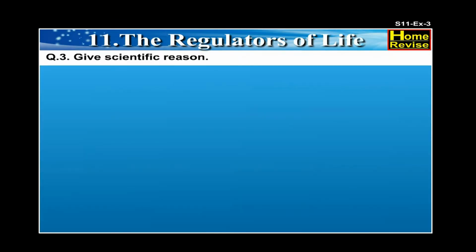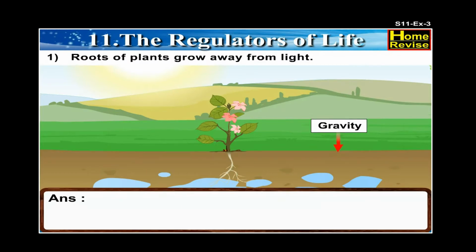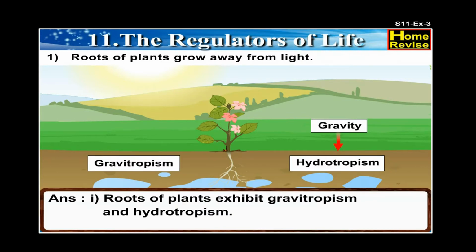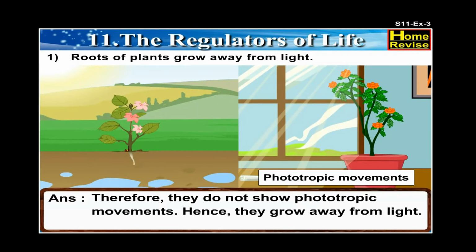Question 3. Give scientific reasons. First, roots of plants grow away from light. Answer. 1. Roots of plants exhibit gravitropism and hydrotropism. 2. They grow towards soil and water as their function is to anchor the plant and absorb minerals and salts for growth. Therefore, they do not show phototropic movements. Hence, they grow away from light.